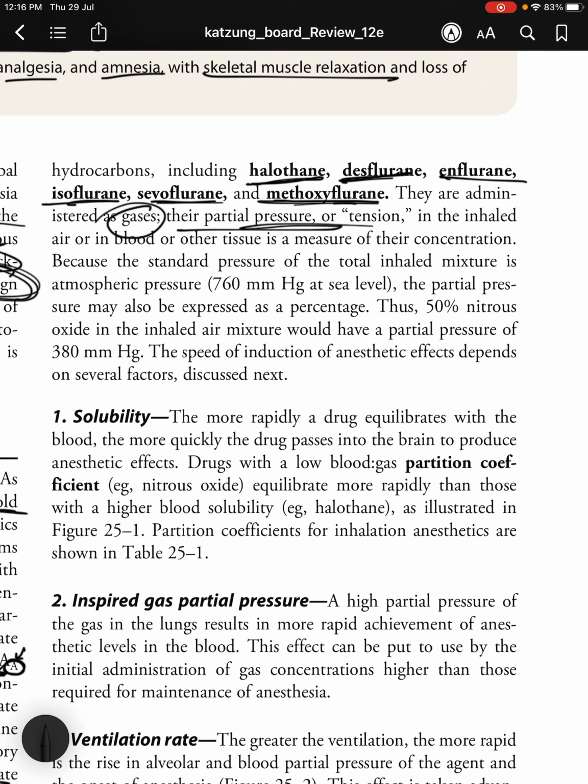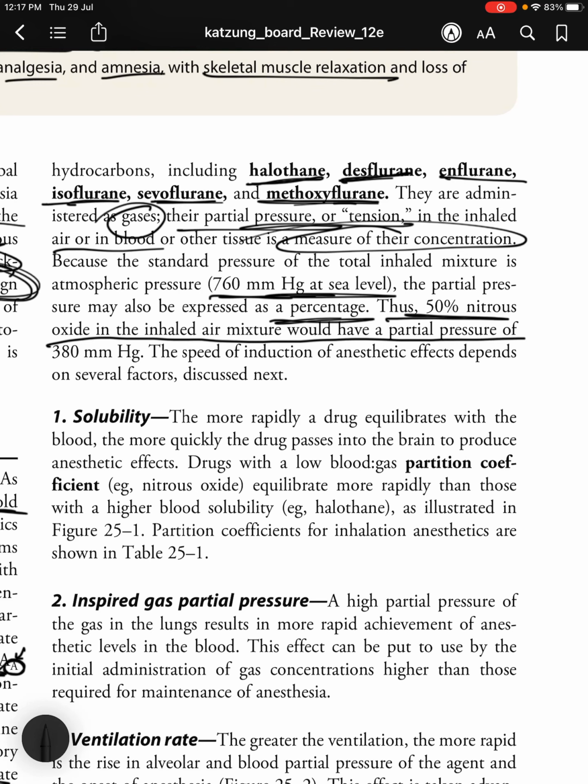So the partial pressure or tension in the inhaled air or in blood or other tissue is a measure of their concentration. Because the standard pressure of the total inhaled mixture is atmospheric pressure, which is 760 mm of Hg at sea level, the partial pressure may also be expressed as a percentage. Thus, 50% nitrous oxide in the inhaled air mixture would have a partial pressure of 380 millimeters of mercury.